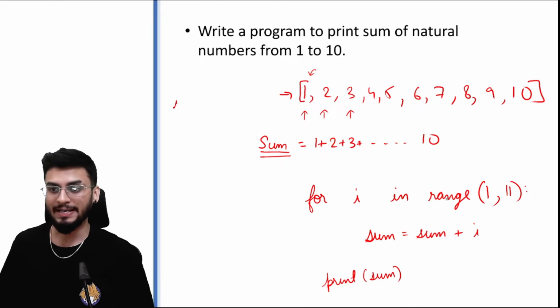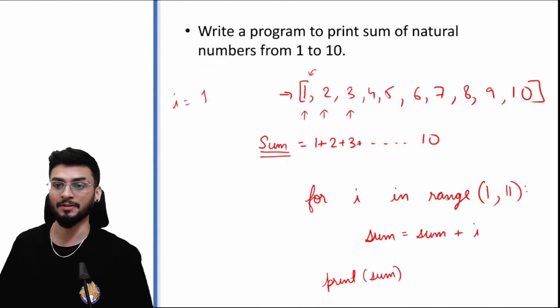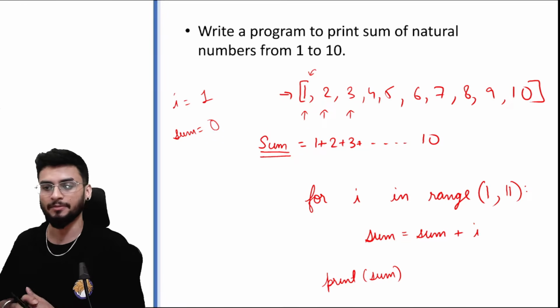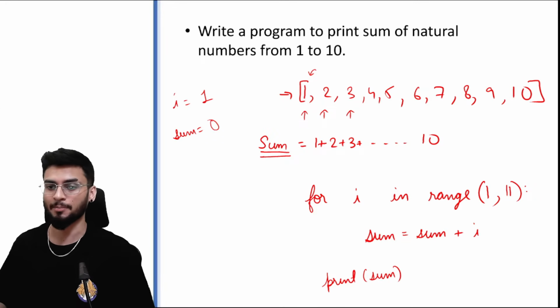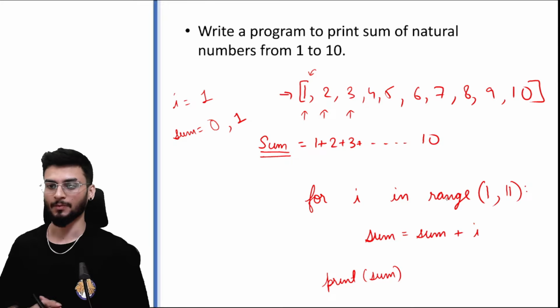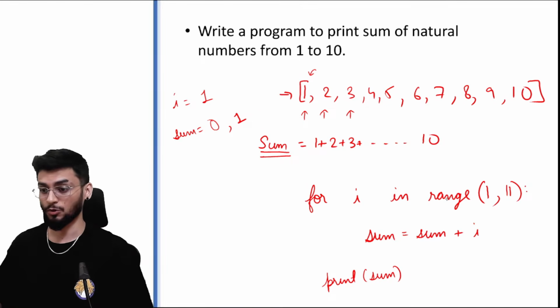Okay, so I is first taking the value of 1 and value of sum is initially 0. Let's assume that. So once I start with the program, I will be 1. Sum becomes sum is equal to sum plus I, which means I am adding 1 to this, which becomes 1. Now the first loop is complete.